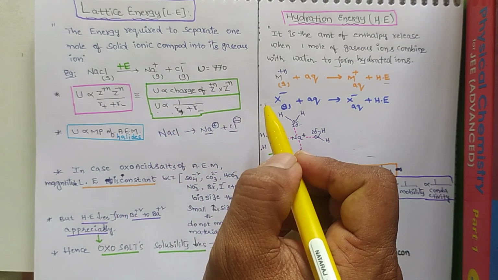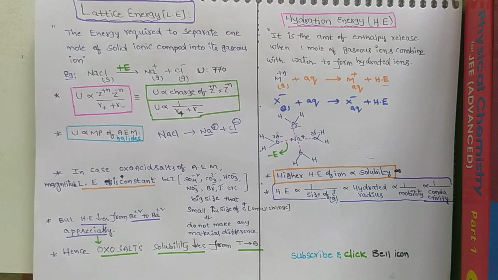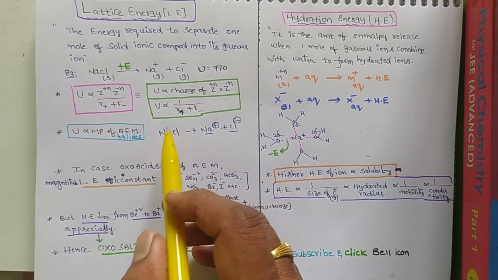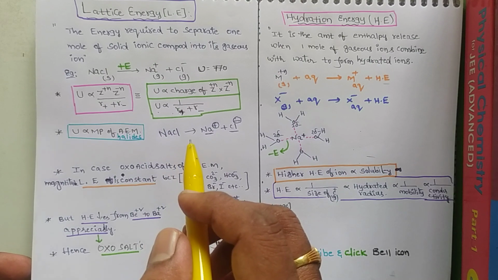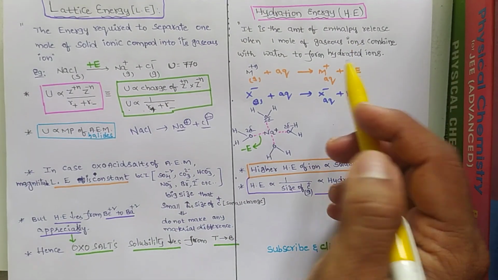As the charge of the cation and anion increases, lattice energy increases. The more the lattice energy, the more the melting point of the alkaline earth metal compounds. Next, what is meant by hydration energy?